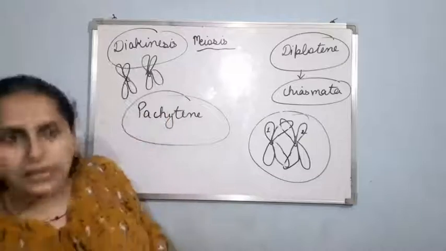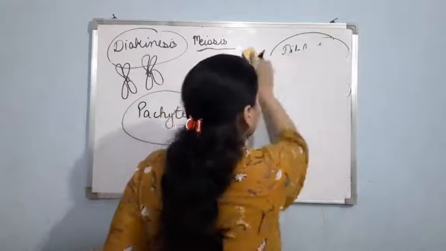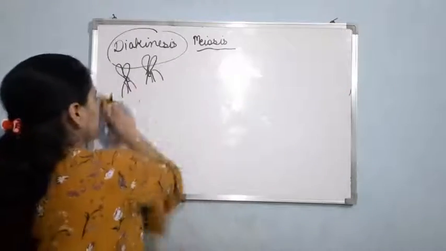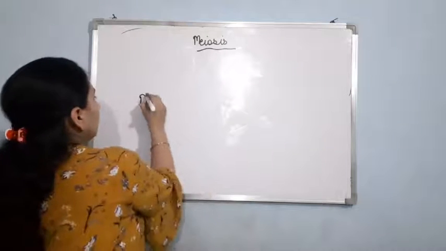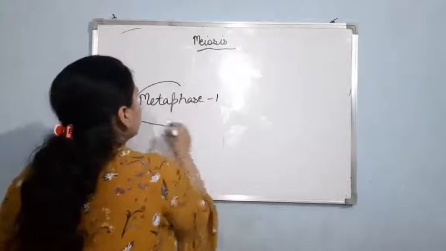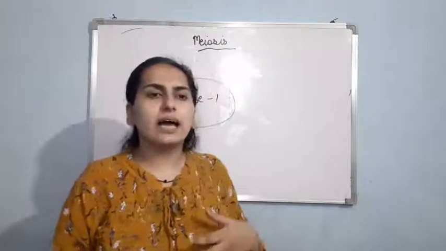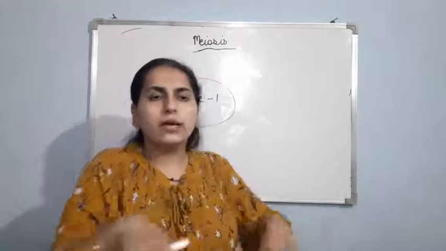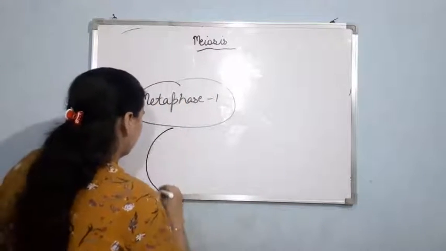So now let us talk about metaphase 1. Basically in metaphase 1, the chromosomes will align themselves on the equatorial plate. Suppose here I am drawing the cell.